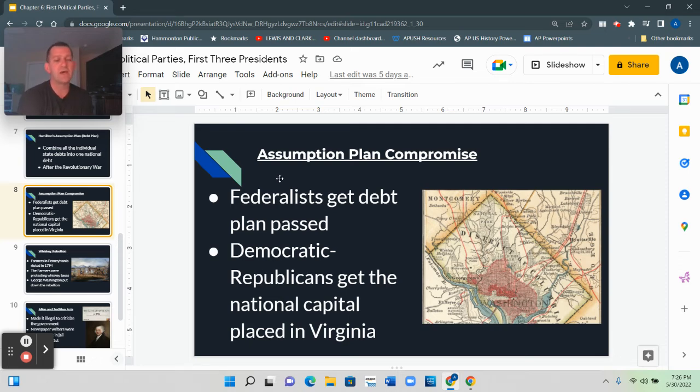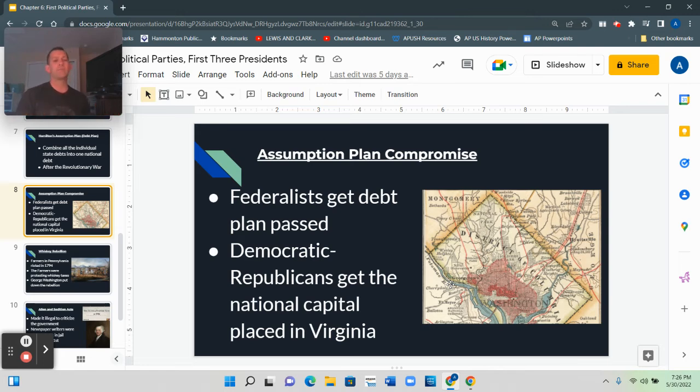The enemies of Hamilton's debt plan wanted something in return. So the Democratic Republicans, what they got, if you look at this picture here, they were able to determine the location of the United States Capitol. So Democratic Republicans wanted the national capital to be placed somewhere near Virginia.